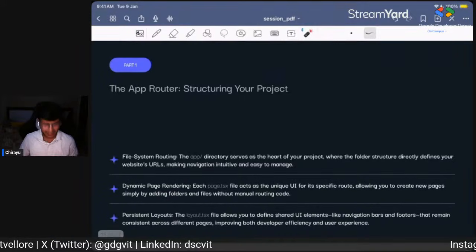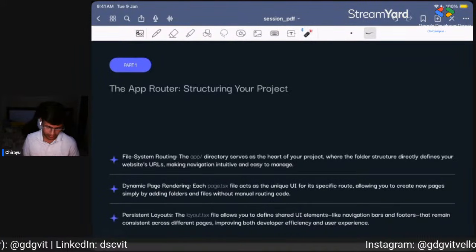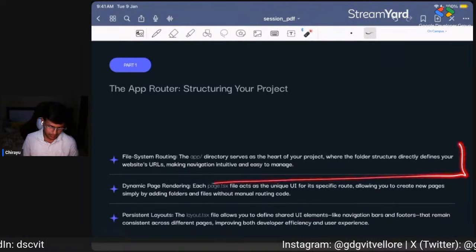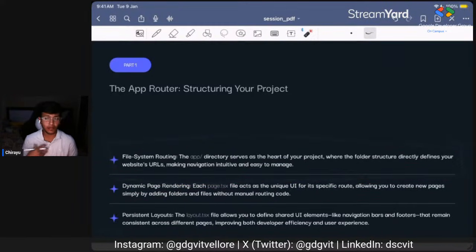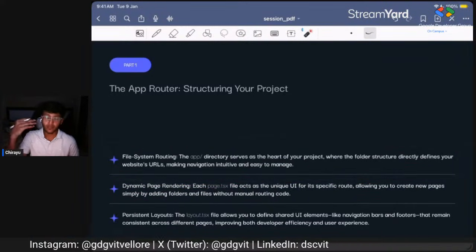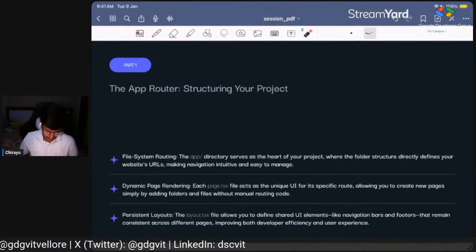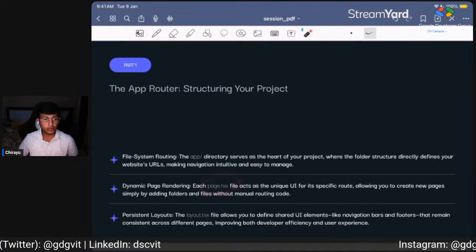It has a crazy directory and routing system, which makes our life easier. We can grab query parameters and URL parameters easily. This page.tsx, we have already talked about it.